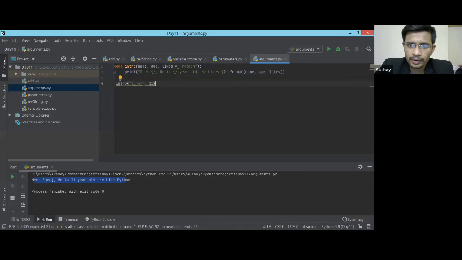So this itself suffices if you know certain things for sure, if you know a certain thing that is not going to change. Or in certain cases, suppose out of 100, in 50 cases it will be Python, but in the rest of the 50 cases it will be something else where you will pass the parameter. So I'll just quickly demonstrate.